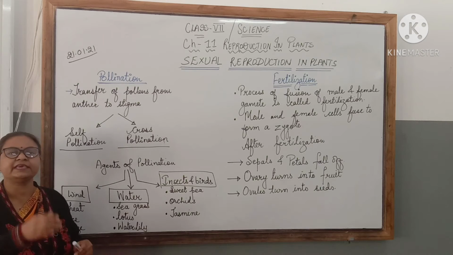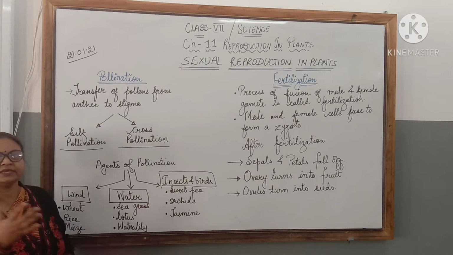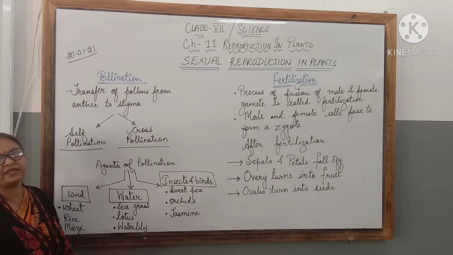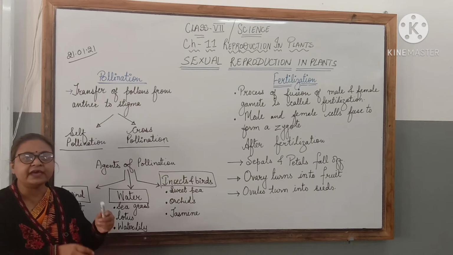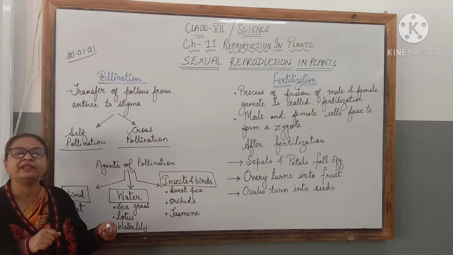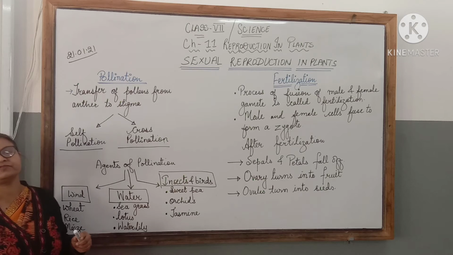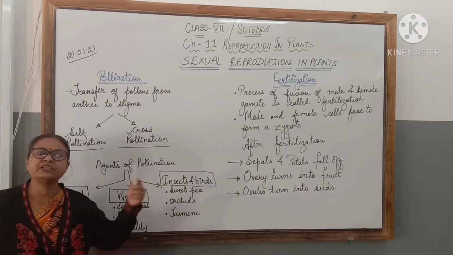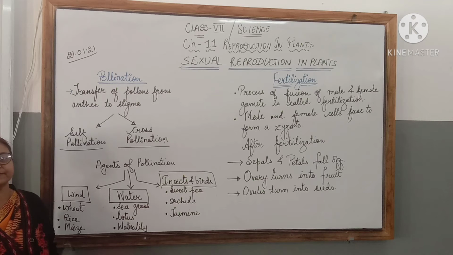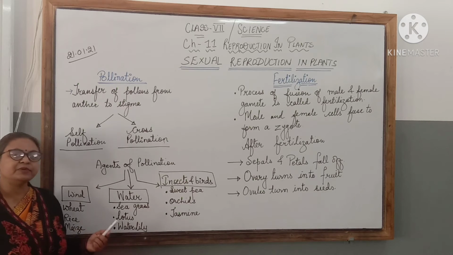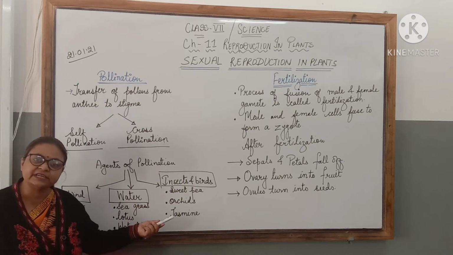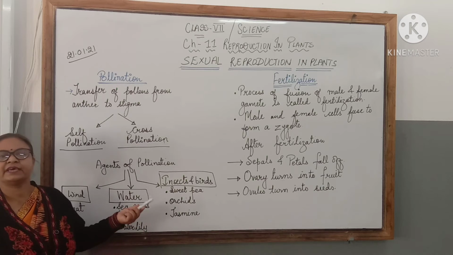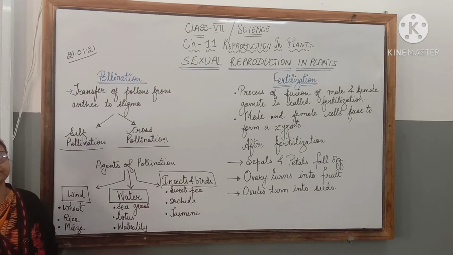These insects keep traveling from one flower to another. They keep visiting one flower and the next one and the next one. So, as they sit on another flower and rub their legs, the pollen grains fall on the stigma of the other flower. So, this is how pollination occurs with the help of insects. Small birds like hummingbirds and sunbirds, which feed on the nectar, also visit the flowers and can bring about pollination. So these are the agents of pollination.